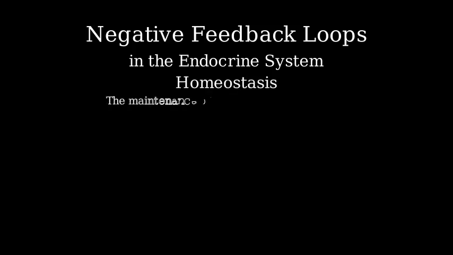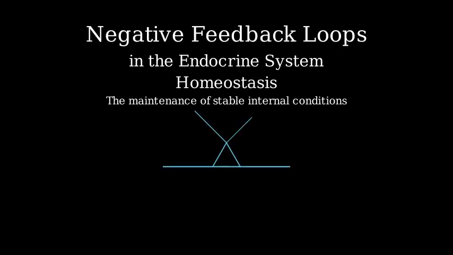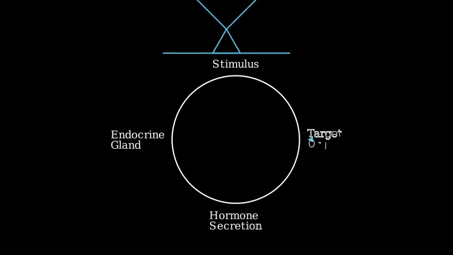Let's understand how negative feedback loops work in the endocrine system and what happens to hormone secretion once homeostasis is restored. Homeostasis is the body's way of maintaining balance and stability. Think of it like a balance scale. When things are in equilibrium, everything is stable. Let's look at how a negative feedback loop works.